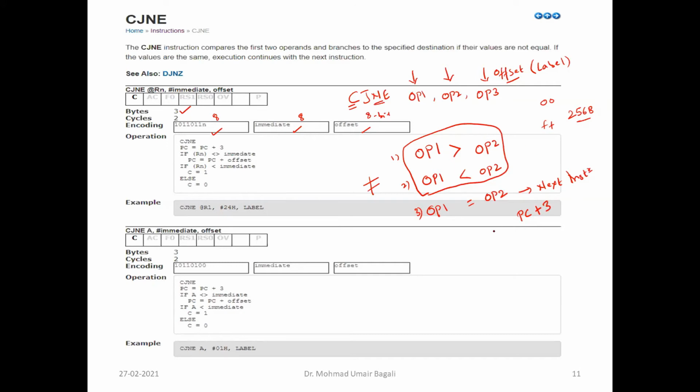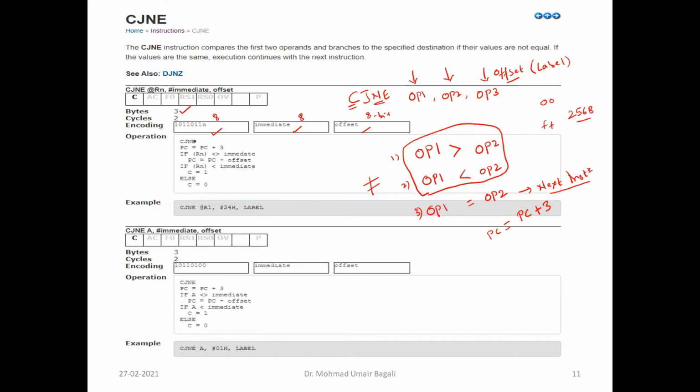So it will add 3 and update itself: PC is equal to PC plus 3. That is how the next instruction address is generated. So it goes to the next instruction when operand 1 is equal to operand 2, and it goes to the offset address when operand 1 is not equal to operand 2.